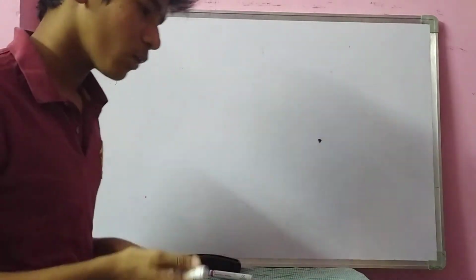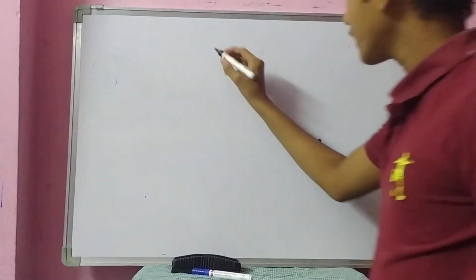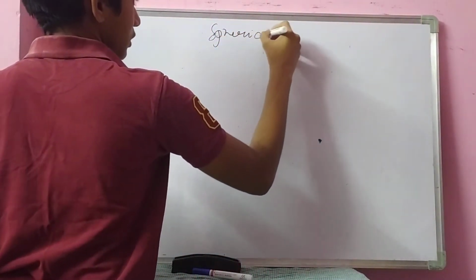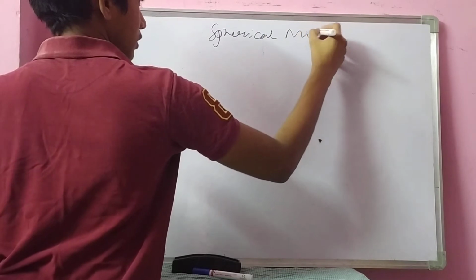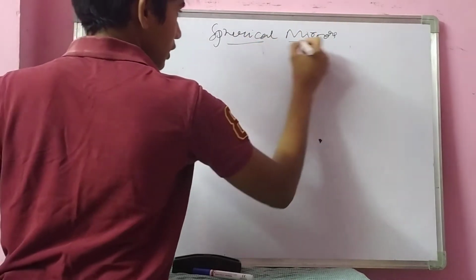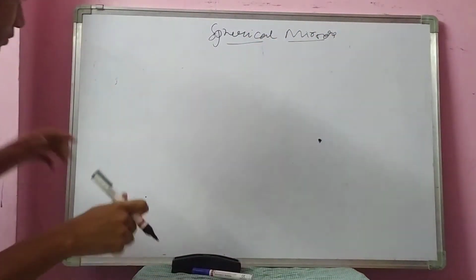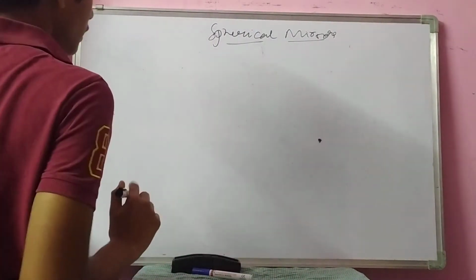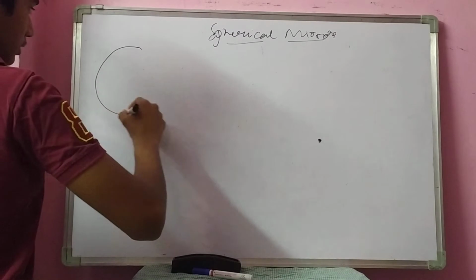Yes. Now we are discussing spherical mirrors, right? Our topic is spherical mirrors. The mirrors which are cut from a sphere.